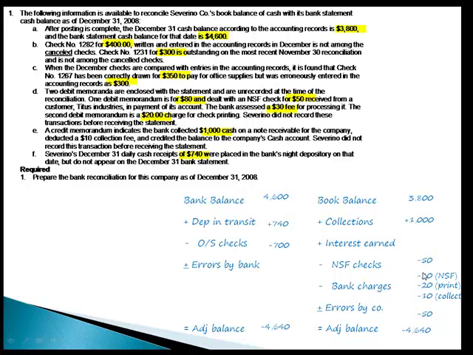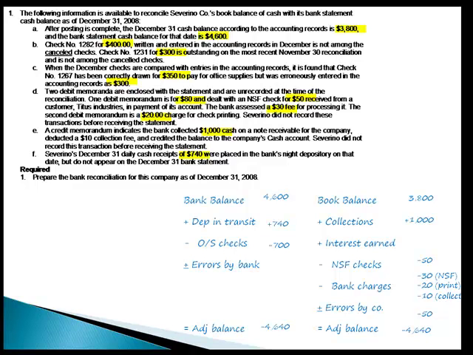Okay, that's our decrease to NSFs. A credit memorandum means the bank collected cash and we're going to debit our cash. Many students that work at banks actually get really confused by debits and credits, and that's why you need to just wipe out your prior knowledge. Here's where I can explain to you. You understand enough about liabilities now to understand that when a bank holds our money, it's a liability on the bank's behalf.